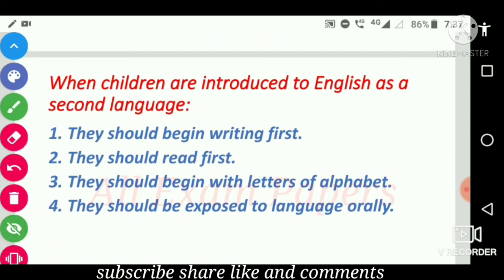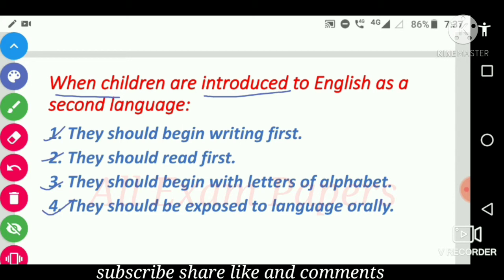So first question is, when children are introduced to English as a second language. So four options. First is, they should begin writing first. They should read first. They should begin with letters of alphabet.